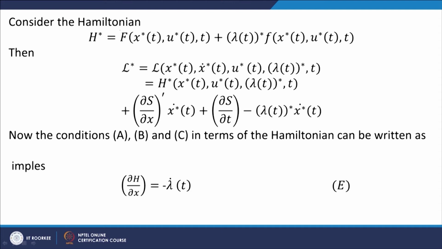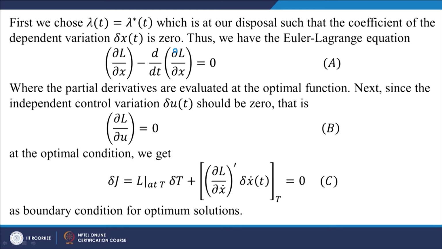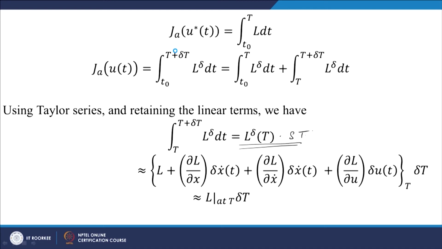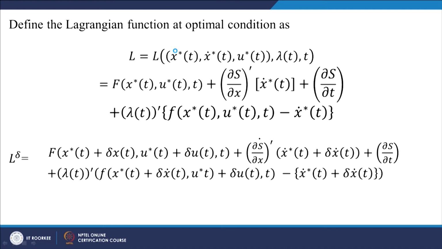So, now we will introduce the notation Hamiltonian, the function H which is called the Hamiltonian, which is defined by capital F plus lambda. If we observe earlier, the Lagrangian function L is defined as capital F plus all these terms. Now, what we do is we just take those terms in which x dot, the derivative of x, is not there.